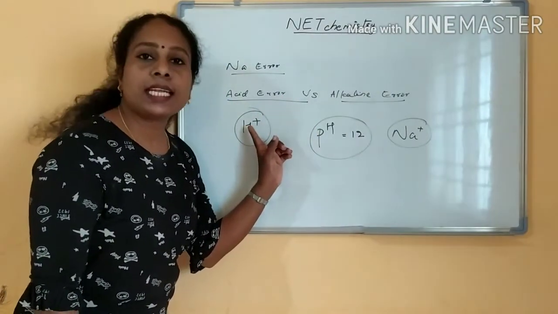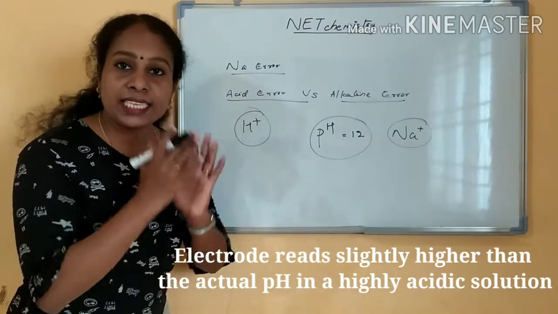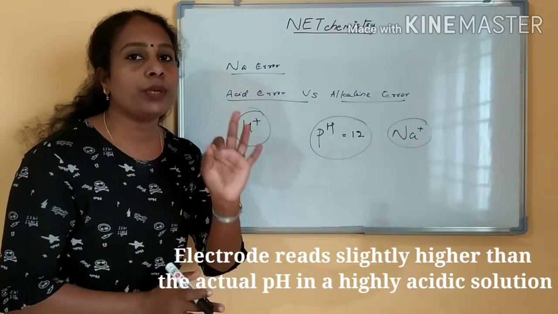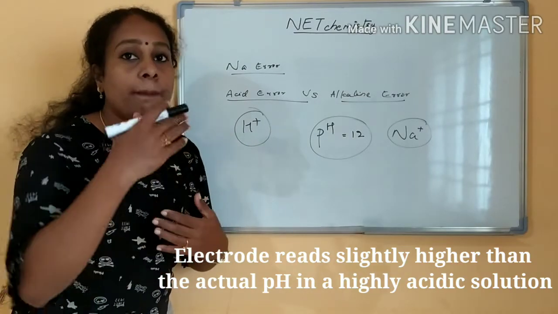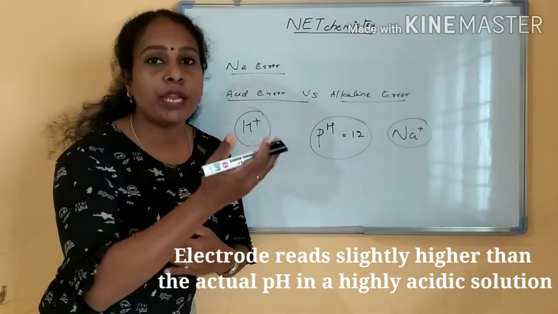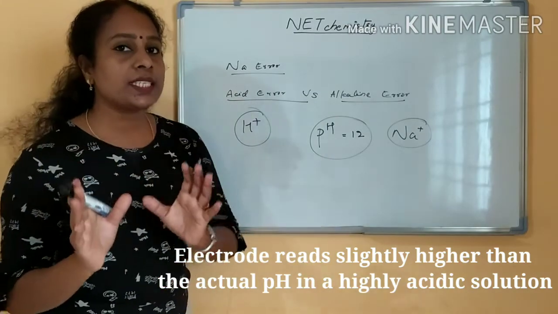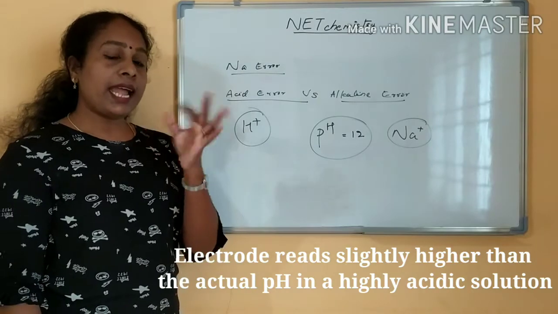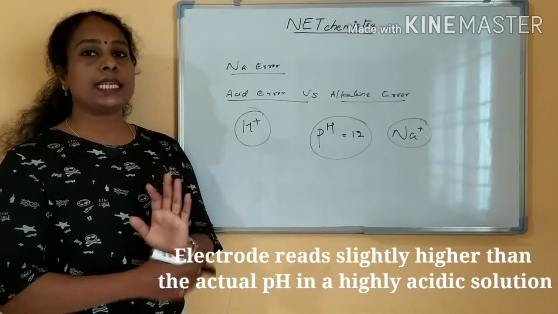Acid error is this: whenever we are taking a pH in an acidic range, the actual value will be like 2 or 3, but it may show a much higher value than the actual pH. Why? H plus, it is always selective, so you will be getting a higher value than the actual pH. That is what acid error is. Clear?